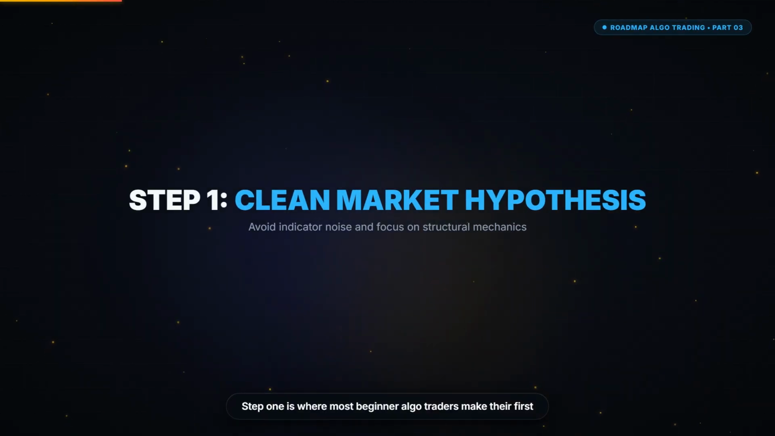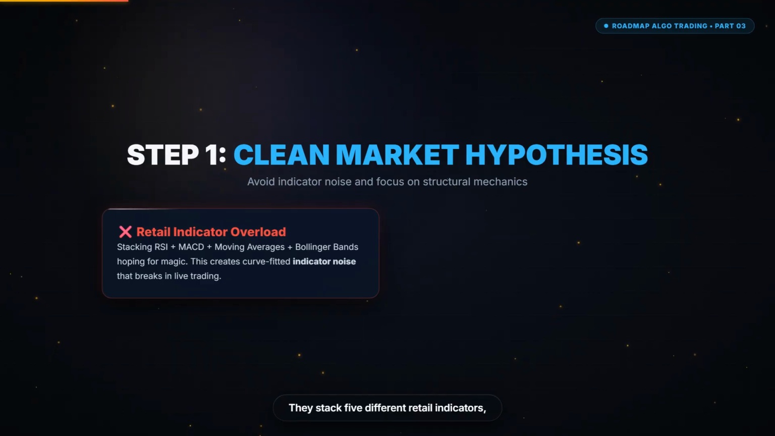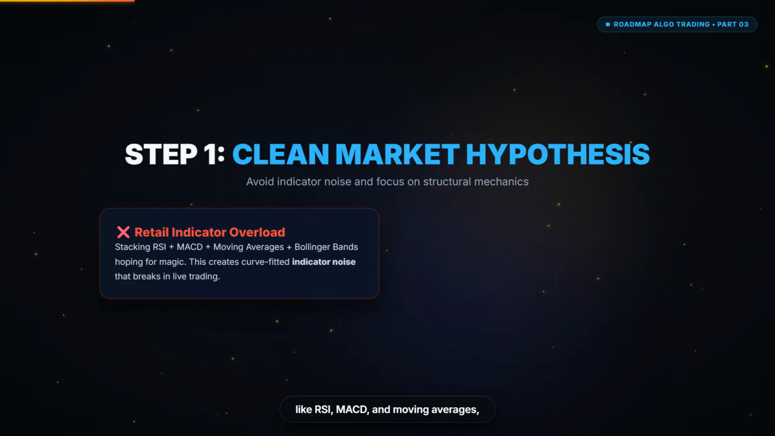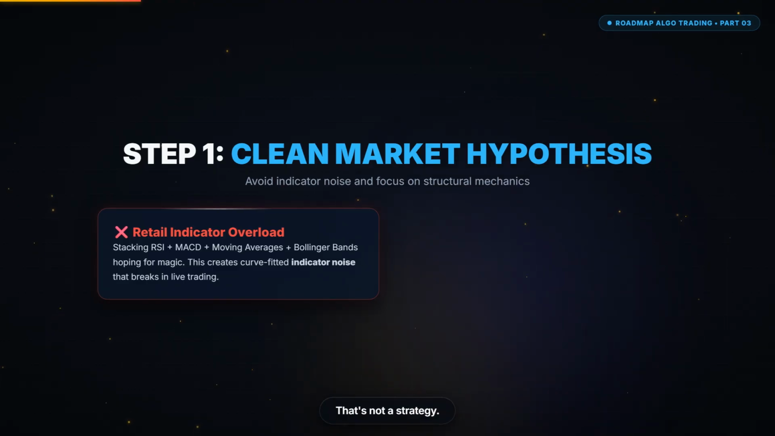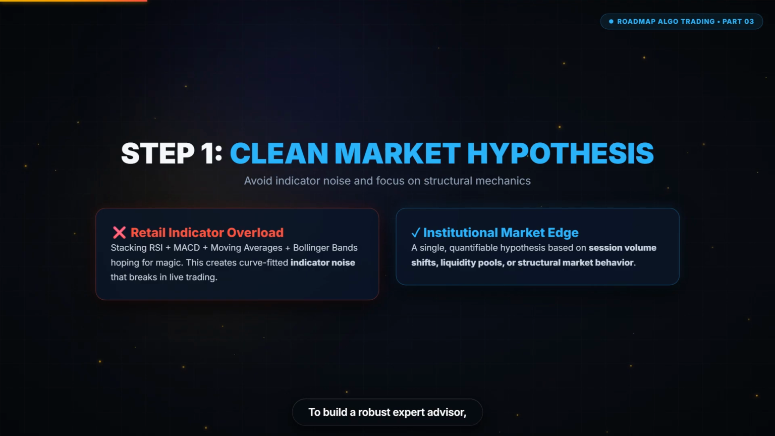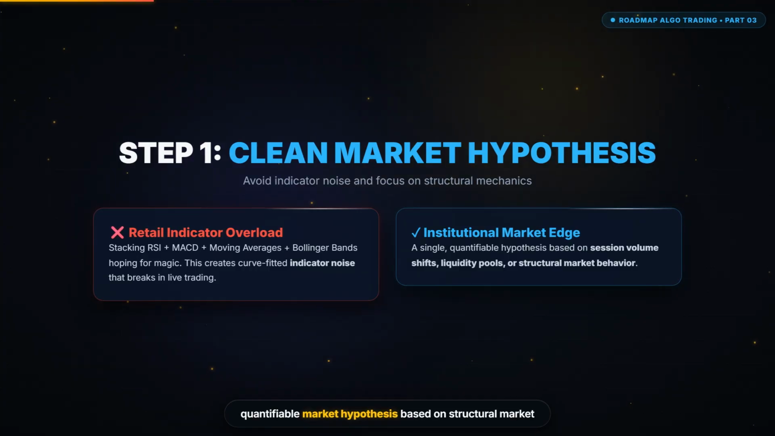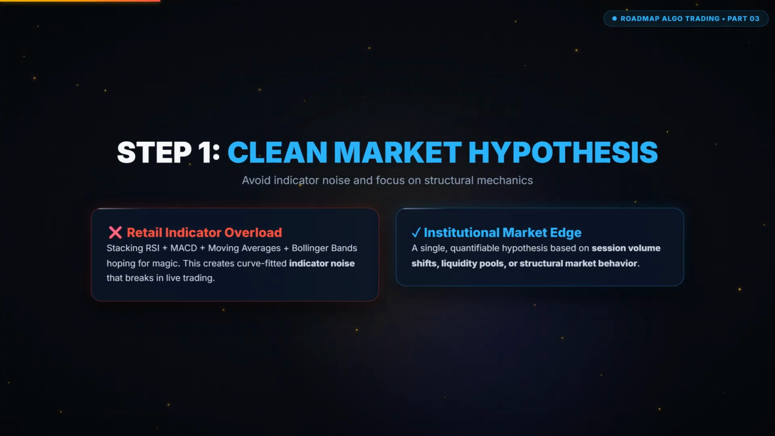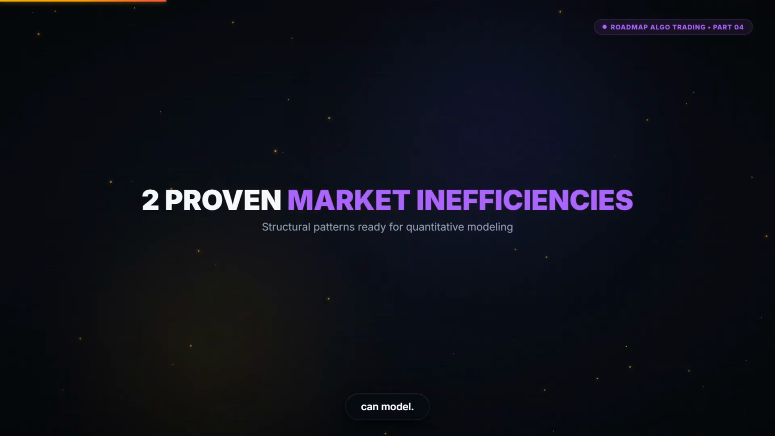Step 1 is where most beginner algo traders make their first fatal mistake. They stack 5 different retail indicators, like RSI, MACD, and moving averages, and hope that combined, they create magic. That's not a strategy. That's indicator noise. To build a robust expert advisor, you must start with a clean, quantifiable market hypothesis based on structural market behavior or institutional mechanics. Here are 2 proven examples of market inefficiencies you can model.